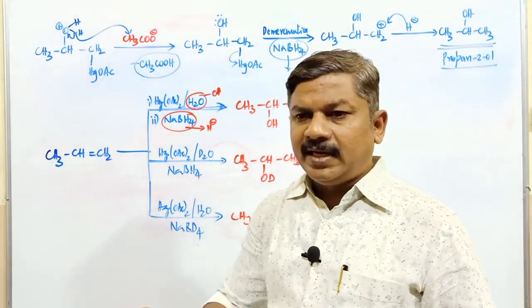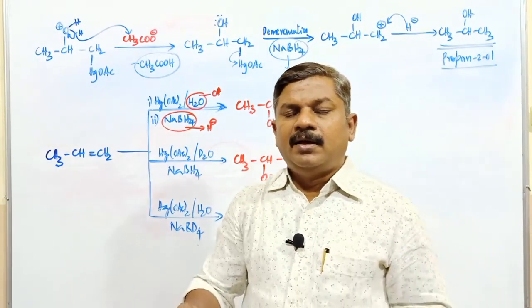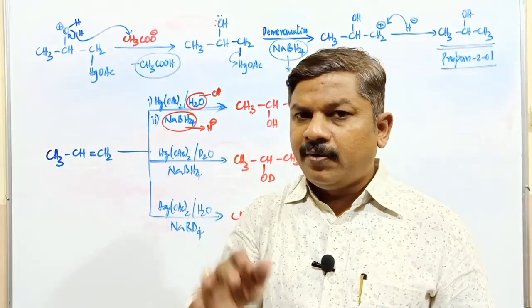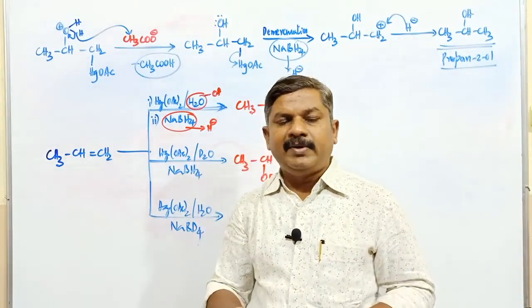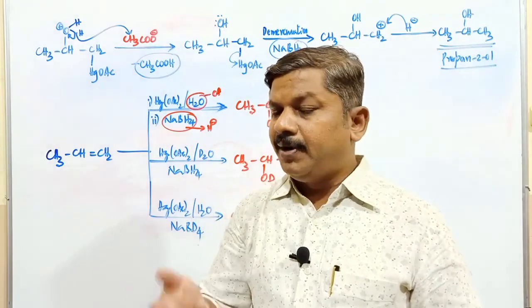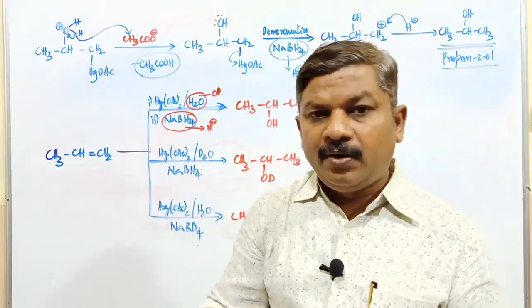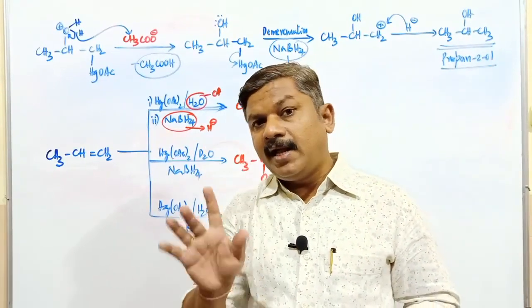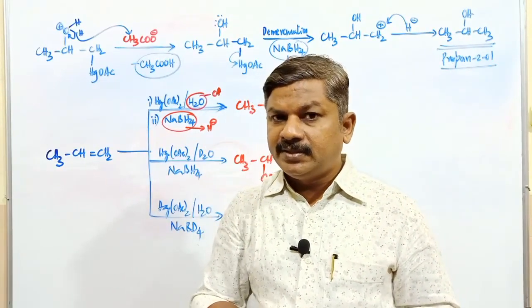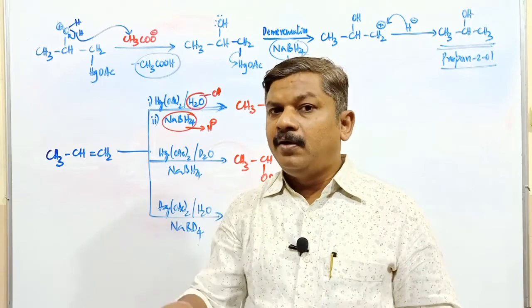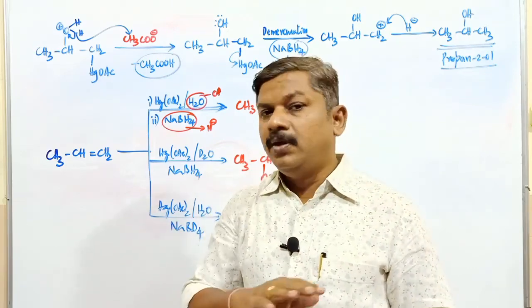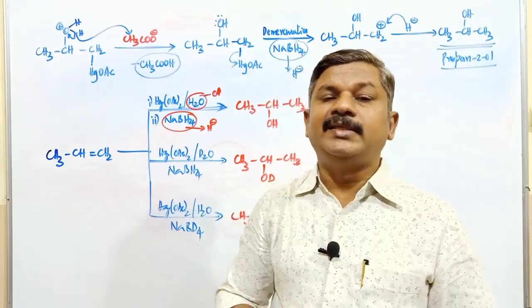First one, once again I will conclude this. In case of acid catalyzed hydration of alkenes, it takes place according to Markovnikov's rule with rearrangement. Formation of usually secondary or tertiary alcohol takes place wherever rearrangement is possible. Second one, in hydroboration and oxidation process, formation of a primary alcohol takes place predominantly because it follows anti-Markovnikov's rule. Question of rearrangement does not arise.